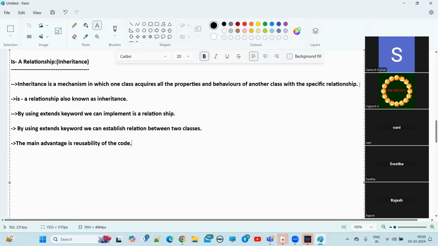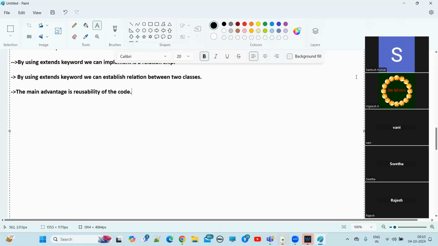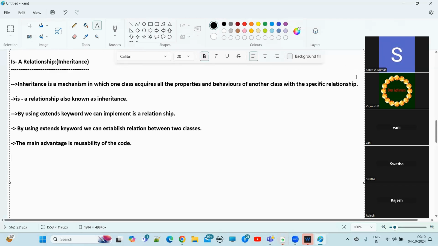Clear? Whatever the parent has is by default available to the child, but whatever the child has is not available to the parent. Right? Now remember those two points, guys.